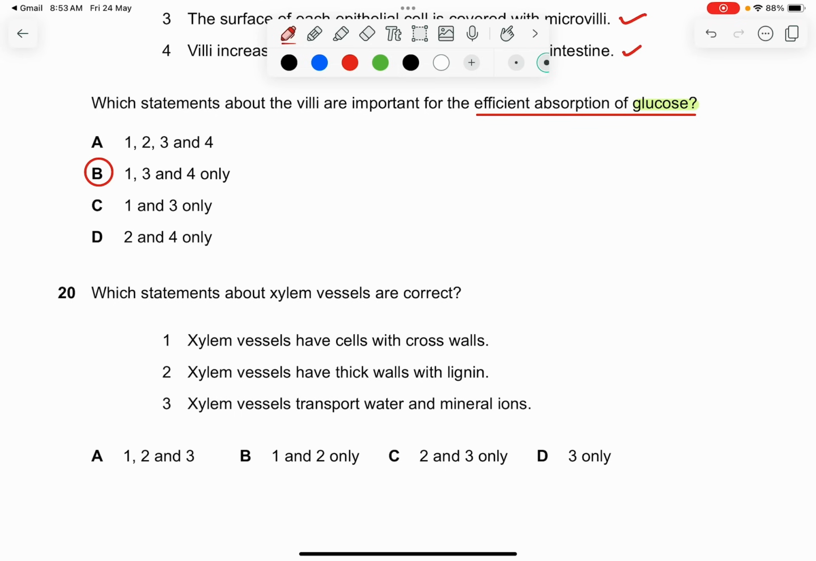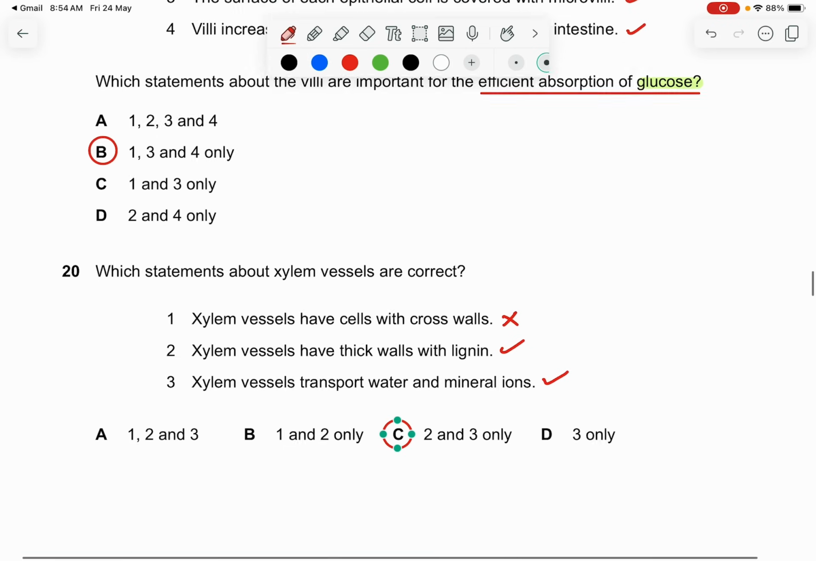Question 20. Which statements about xylem vessels are correct? Xylem vessels have cells with cross-walls? No, most of the cells in xylem are dead cells. Part 2: xylem vessels have thick walls with lignin. Yes, that's correct. Xylem vessels transport water and mineral ions. That is correct. So the answer is C.